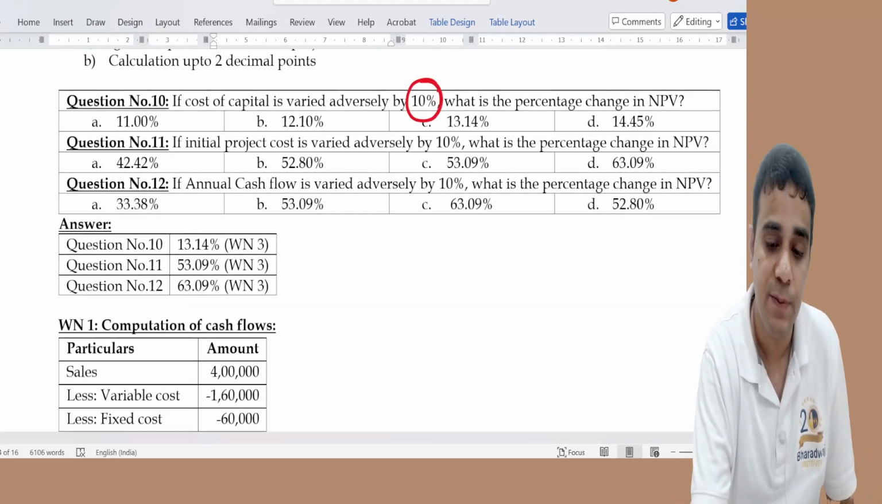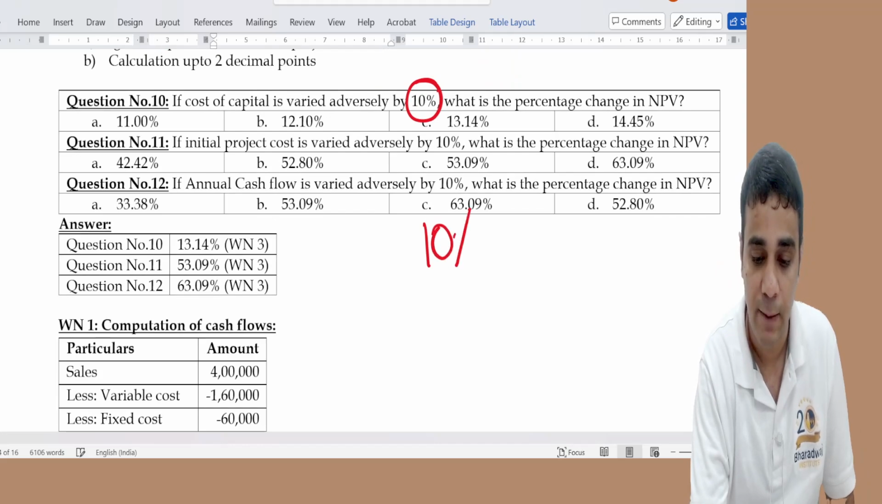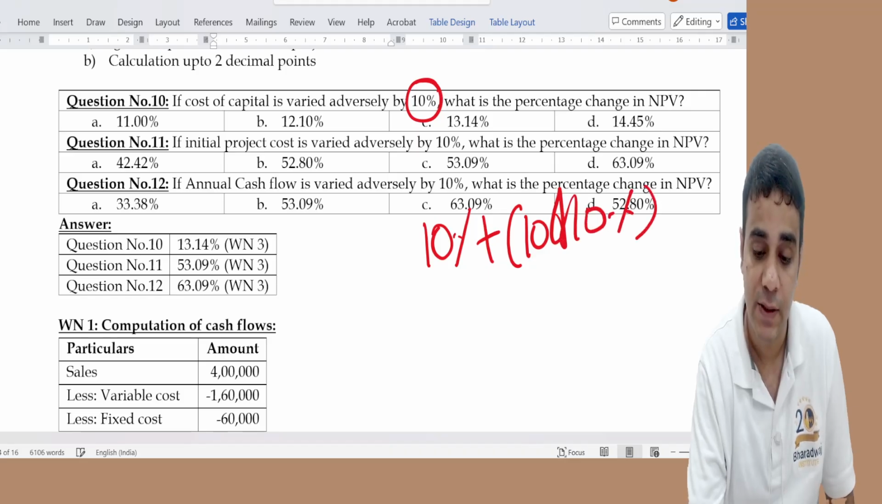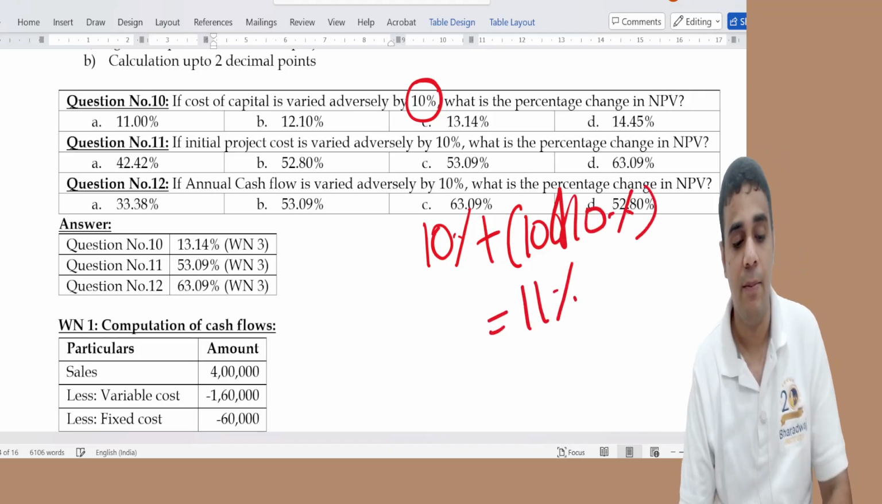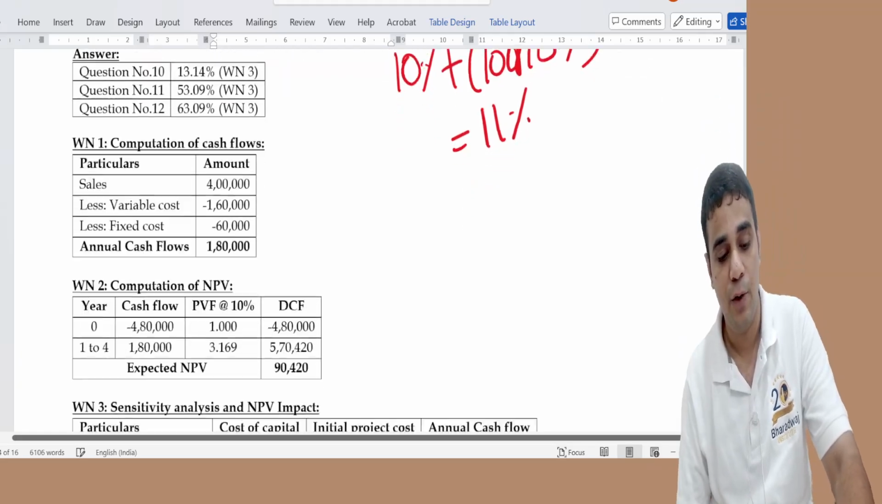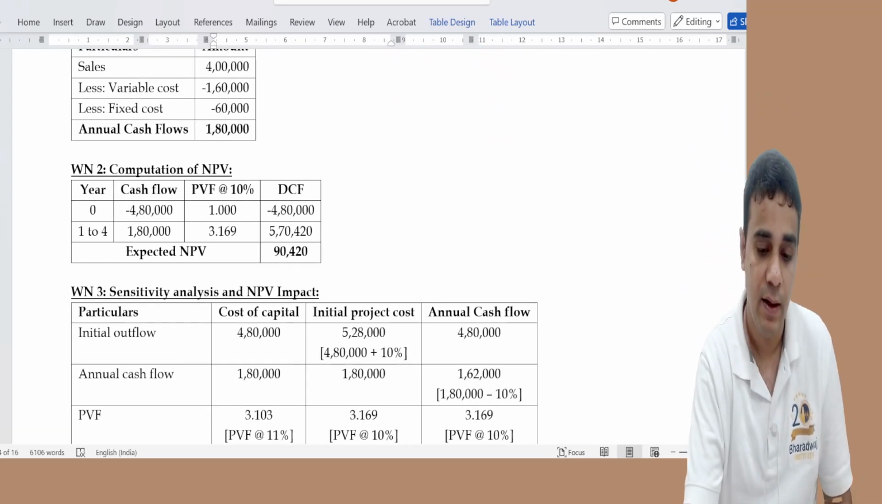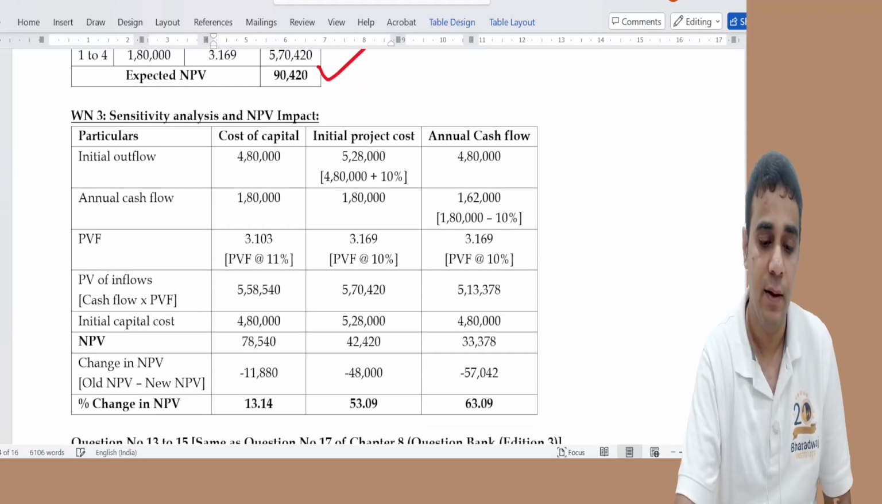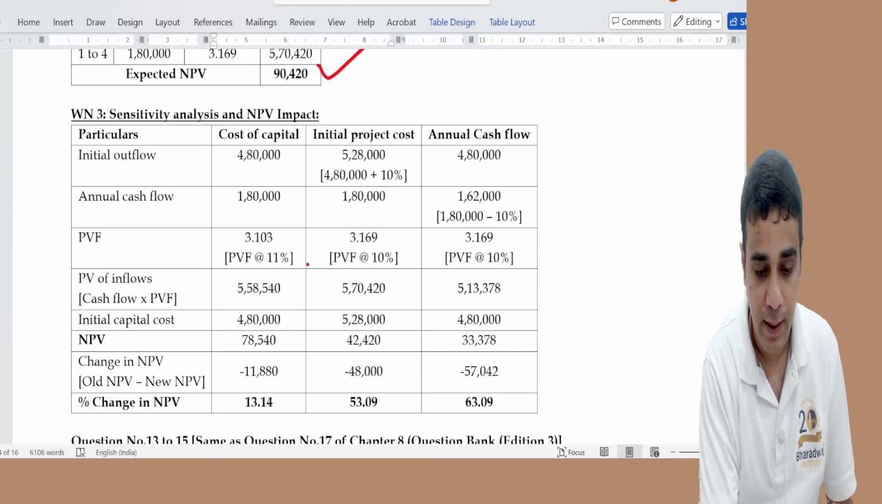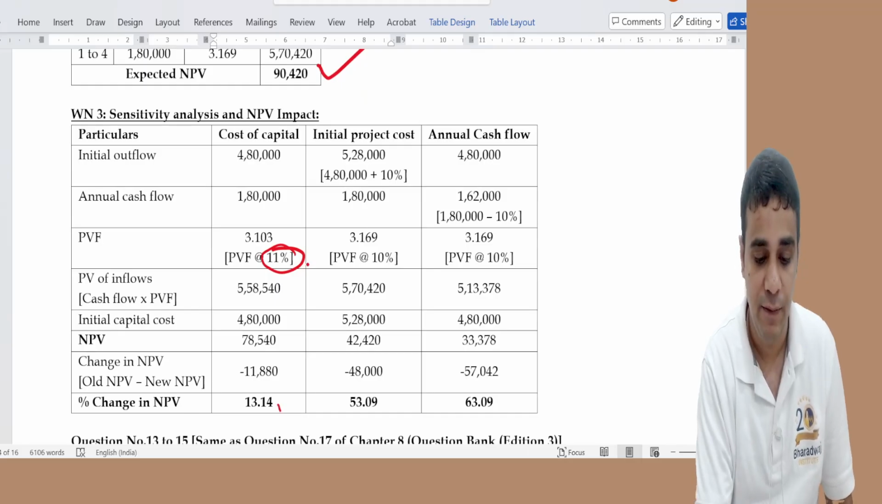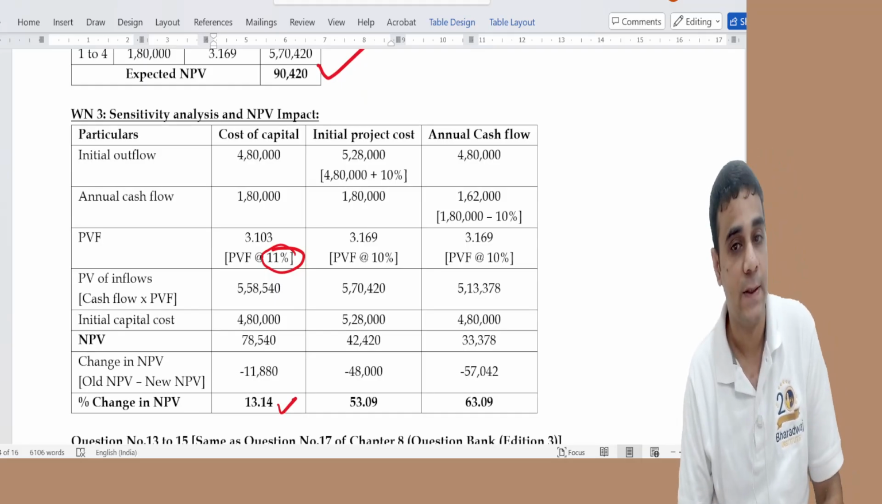Cost of capital raised by 10%. What is 10%? It is original 10% plus 10 of 10%, it will become 11%. So we have to calculate initial NPV and then a revised NPV, where cost of capital changes to 11%, NPV goes down by 13.14%.